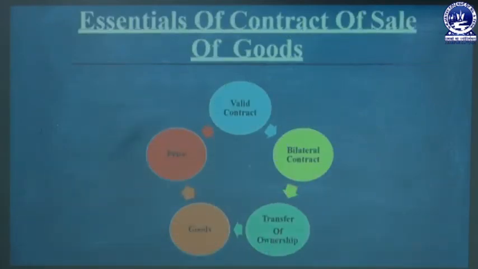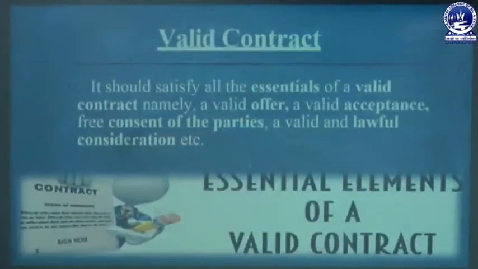There are various essentials of sale of goods. One is a valid contract, second is a bilateral contract, third is transfer of ownership, fourth is goods, and fifth is price. These are some of the essential elements of a contract of sale of goods. We will discuss them one by one.